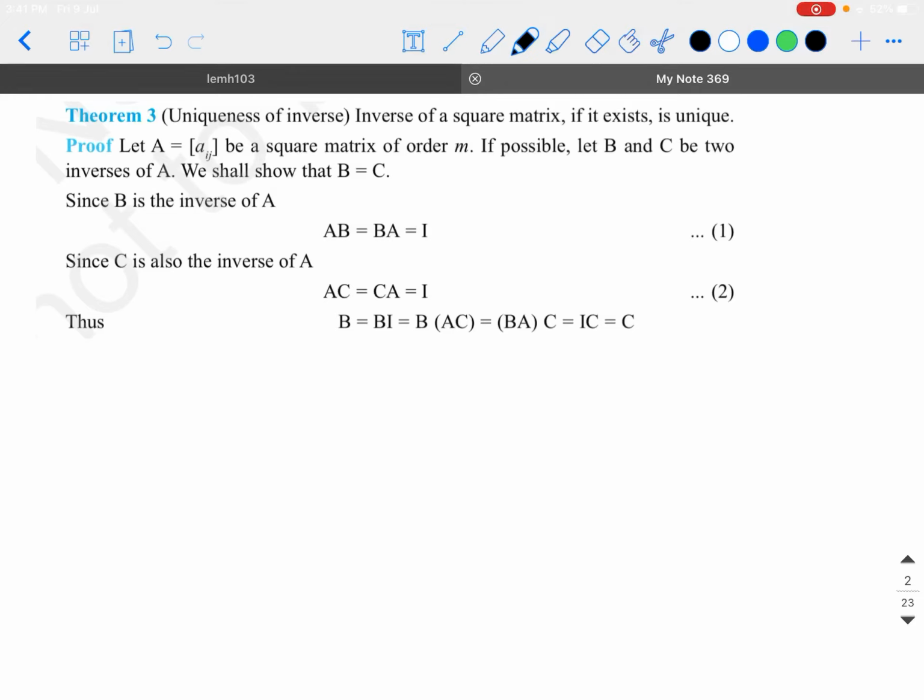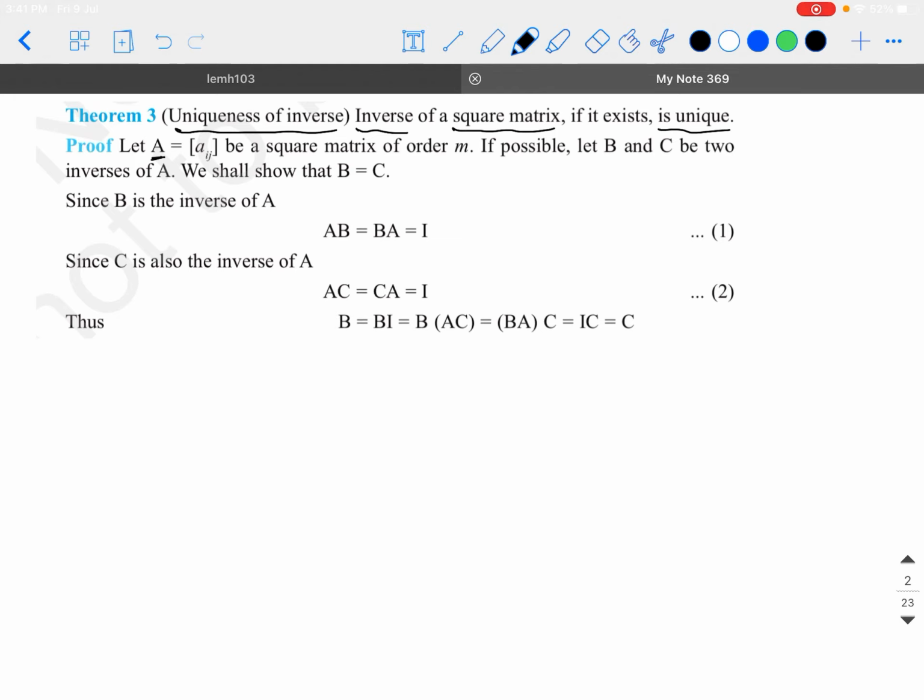In this video, we will discuss the uniqueness of inverse. If you have a square matrix and that square matrix has an inverse, then that inverse is going to be unique. It means a single matrix cannot have multiple inverses, is what the theorem says. So let's see the proof of it.